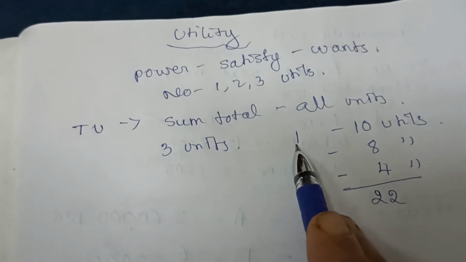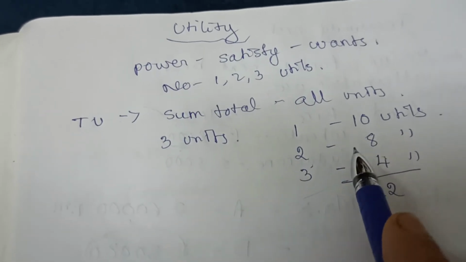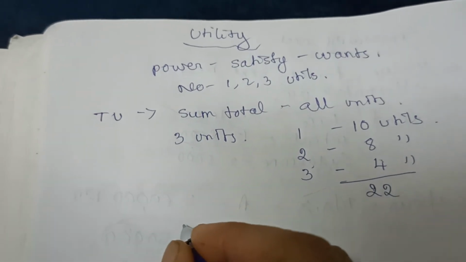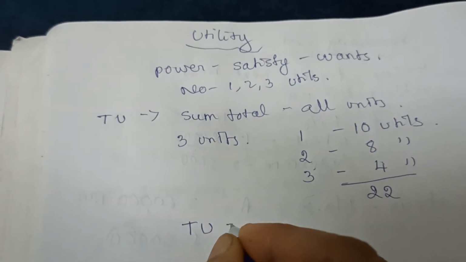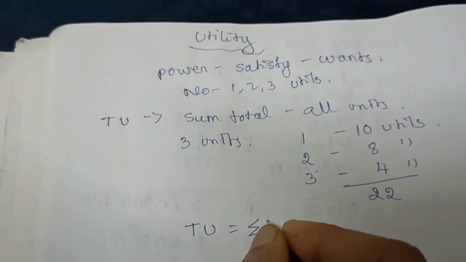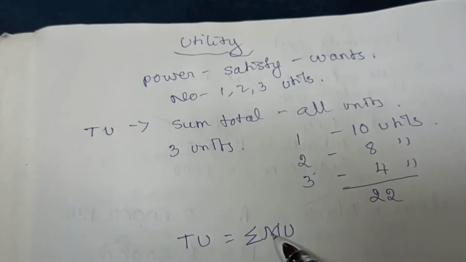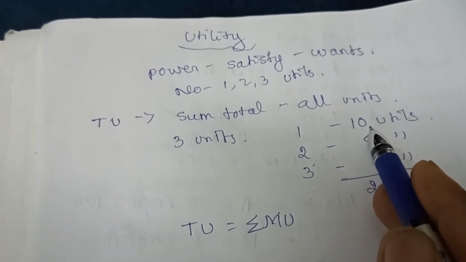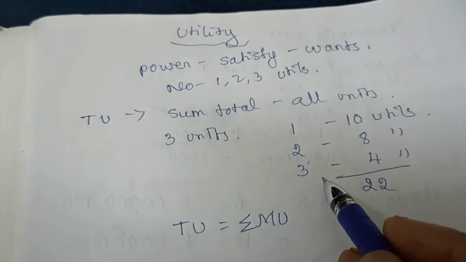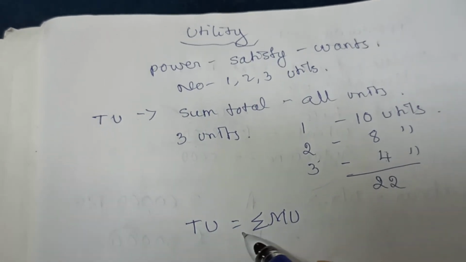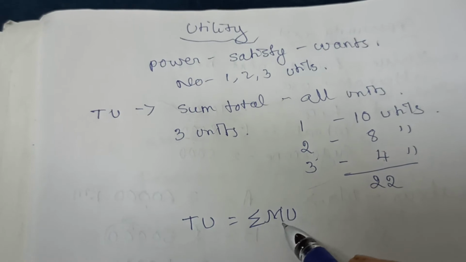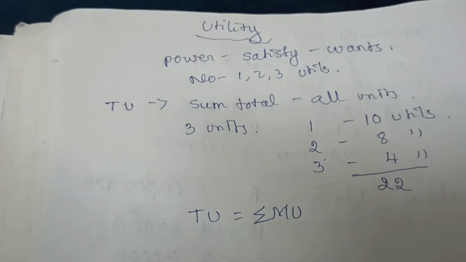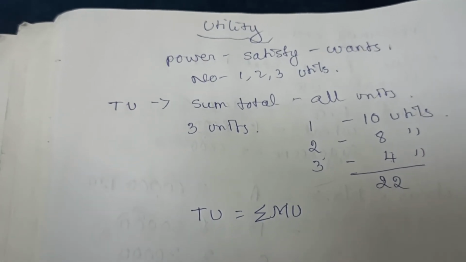By consuming 1 unit, how much are you getting? Second unit, how much are you getting? So you have to add this, and you will get total utility. So the formula of total utility is equal to sigma MU. You have to total the MU: 10 plus 8 plus 4. So this is called MU, that is, how much satisfaction you get from each unit. If you add this, you will get total utility. So total utility is equal to sigma MU. Then the second concept is marginal utility.